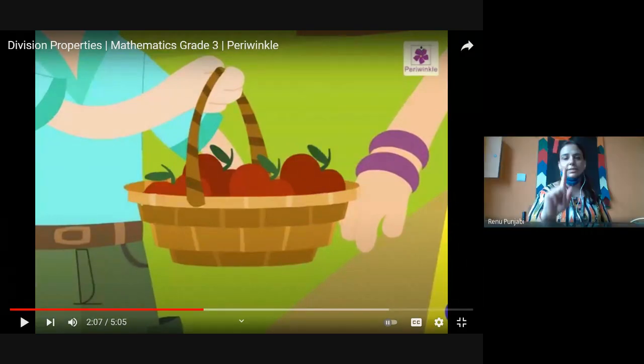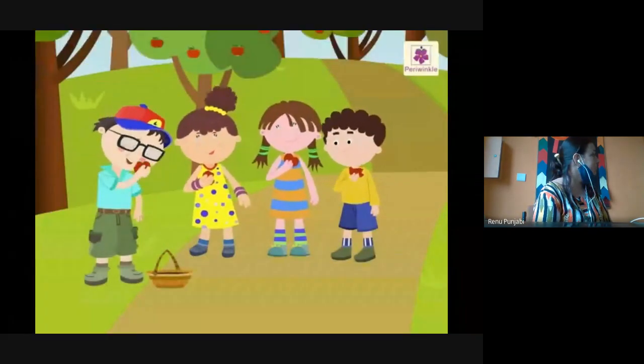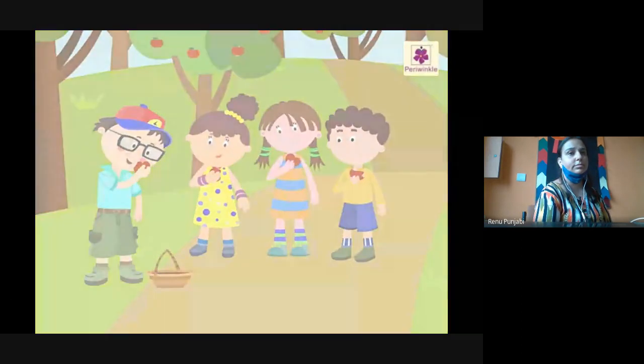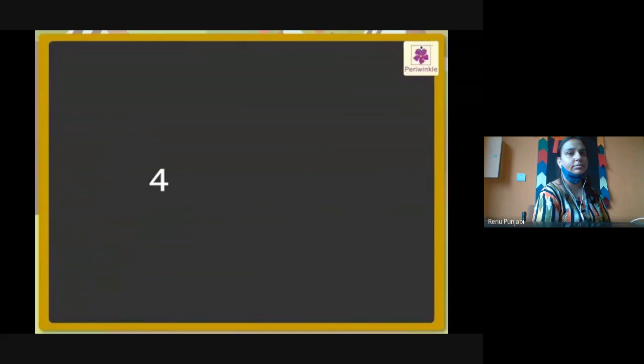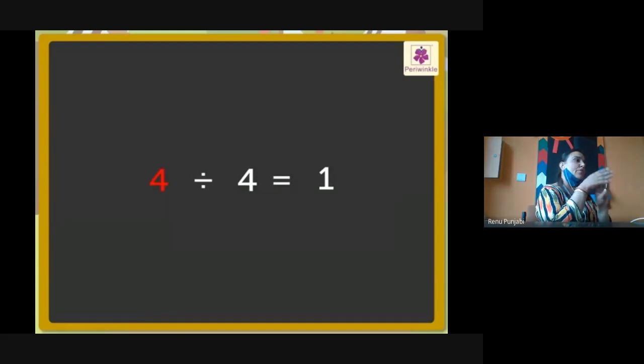One. So this is the first property we have done, and the second property also we have done. Both the properties are clear to you? Yes, ma'am. Accordingly, each kid gets one apple. So, we have divided number 4 by 4 and got the answer as 1. Thus, when a non-zero number is divided by itself, the quotient is 1.